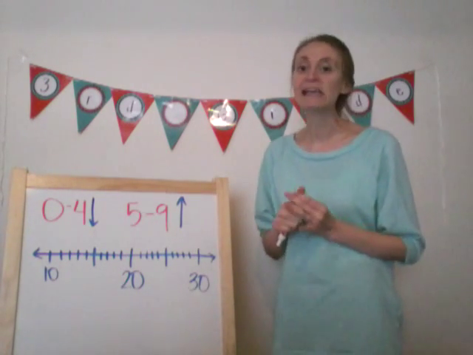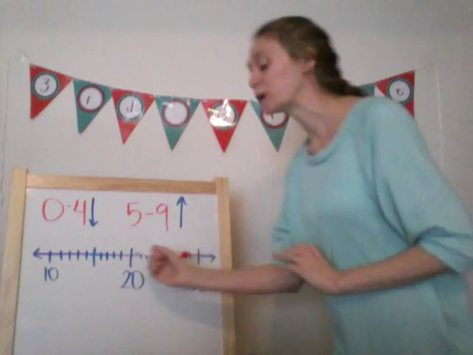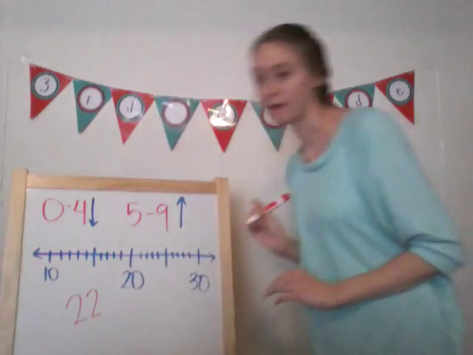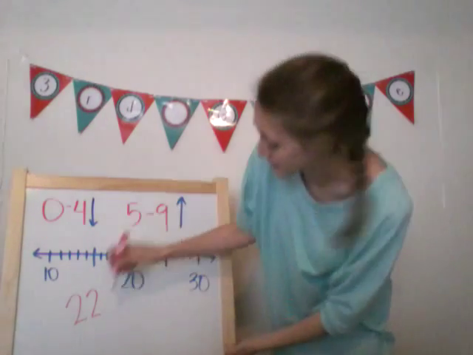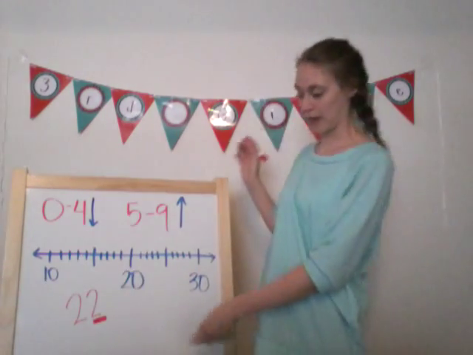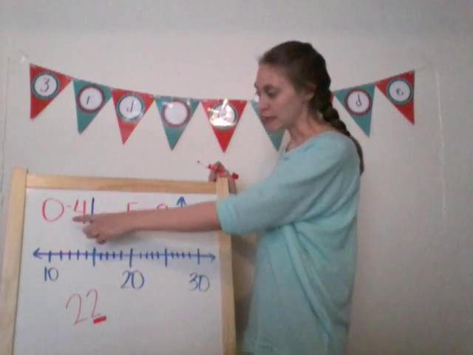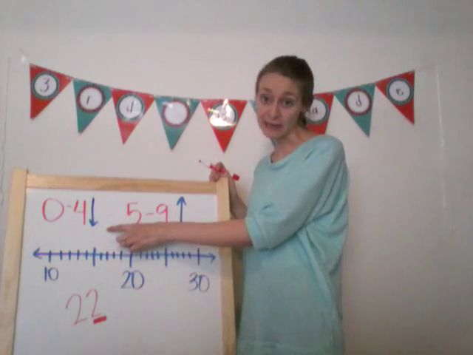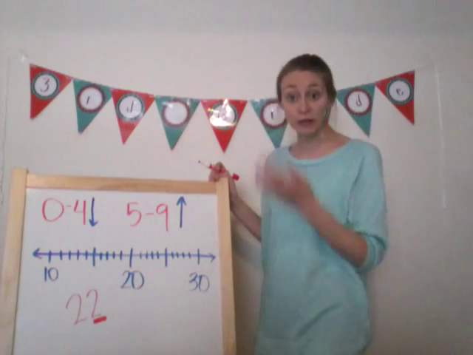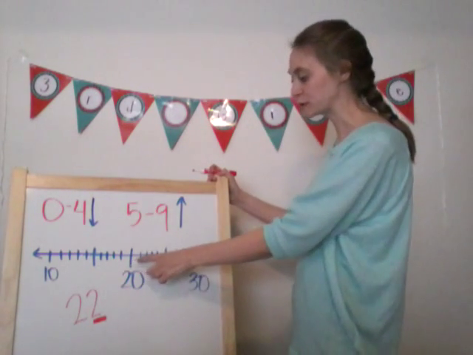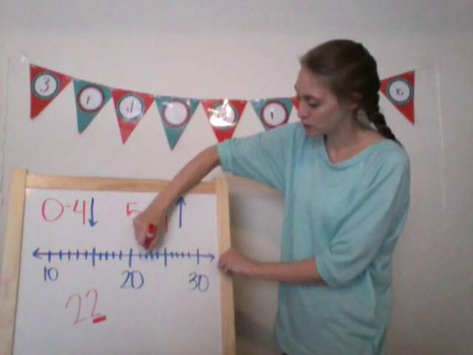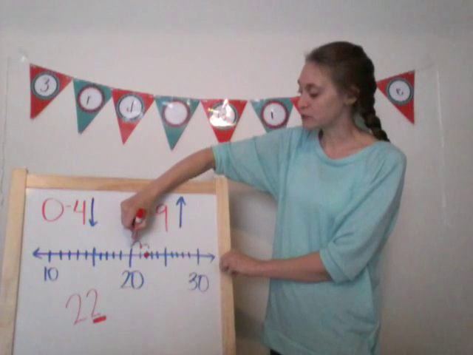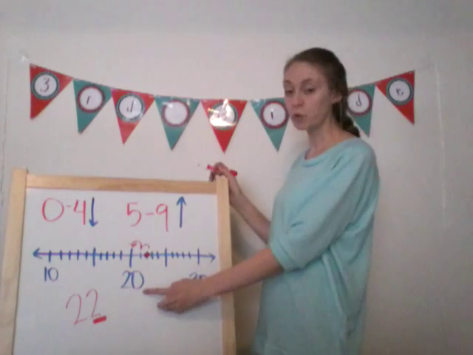So let's say that I have the number 22. Okay, so we're going to look in the ones place. That's this number. Okay, 22. Now 2 is between 0 and 4, so I'm going to round down to the nearest 10. So let's see what that looks like on my number line. So here's 20, 21, 22. All right, and I'm going to round down to the nearest 10, which is 20.